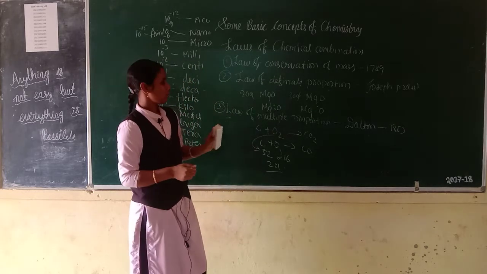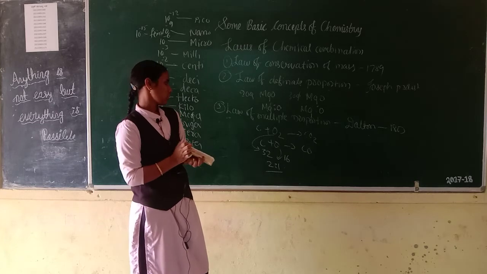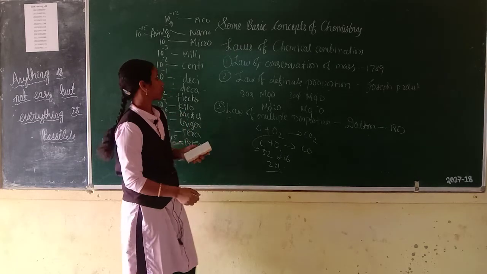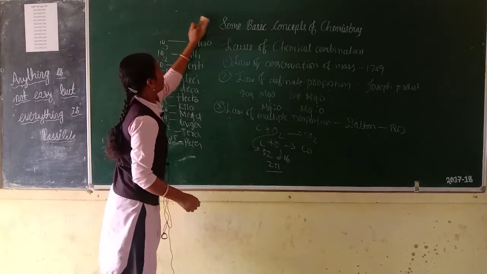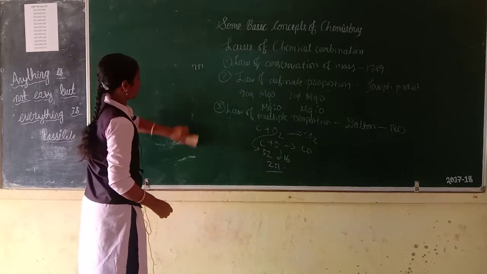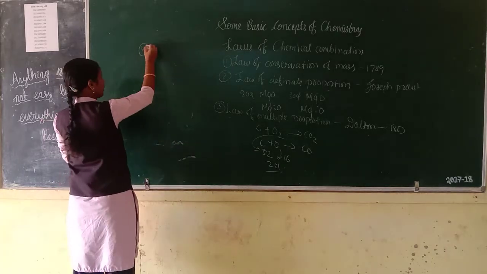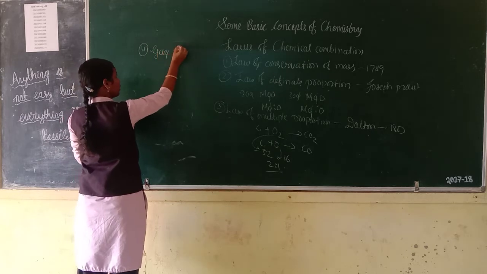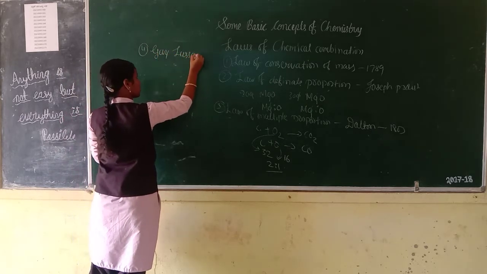Next, the fourth law, that is Gay-Lussac's law.